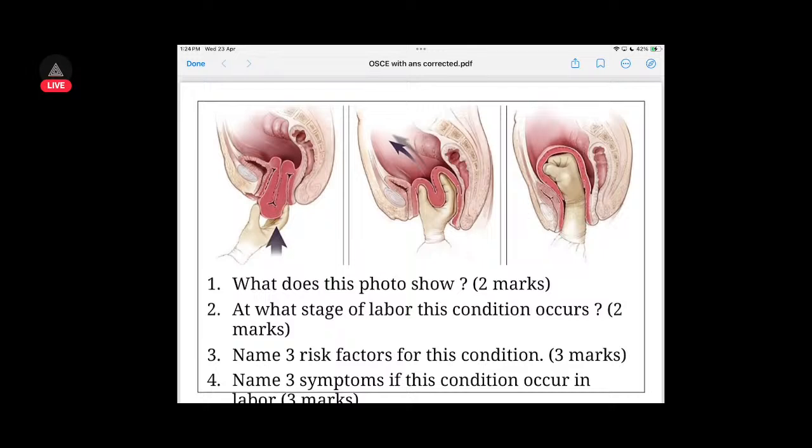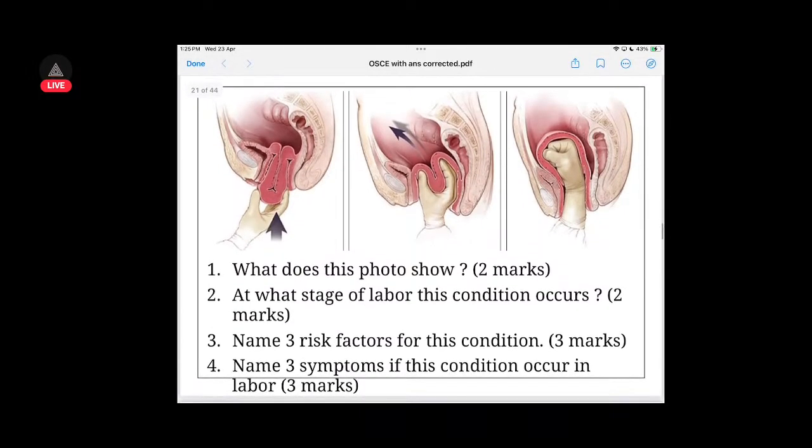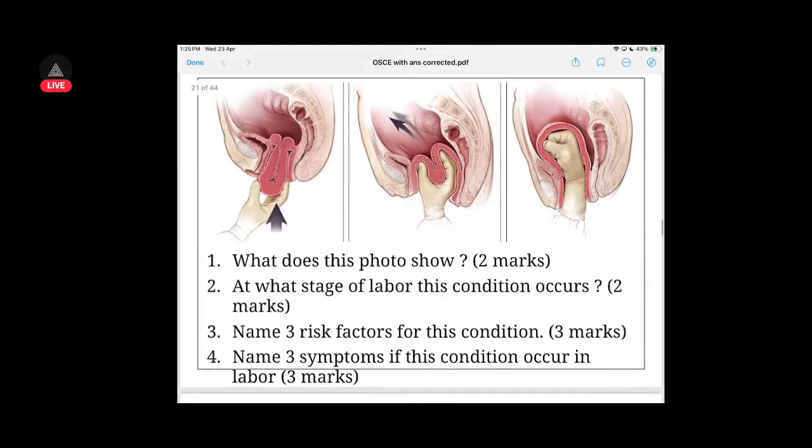Name 3 symptoms. They are shock, one of the most common causes of shock, and what else can I say? Shock will be there, infections maybe, sepsis maybe, tachycardia, stuff like that, and severe pain.